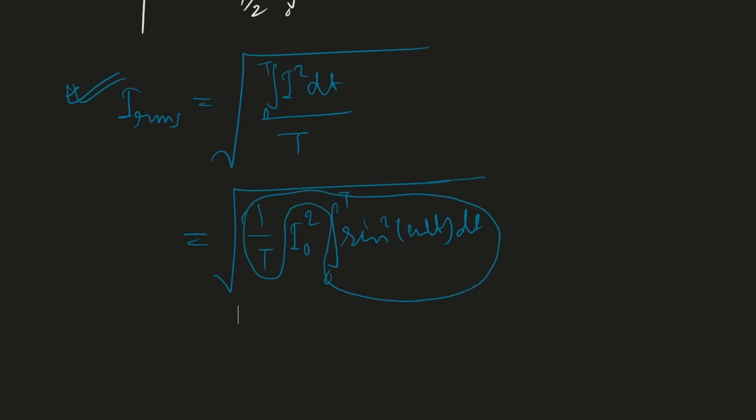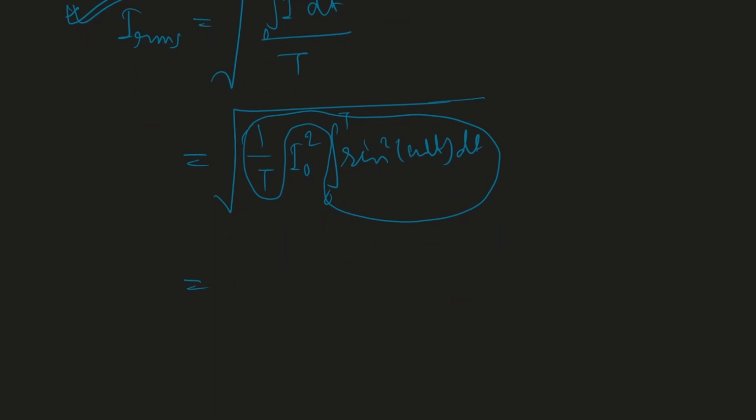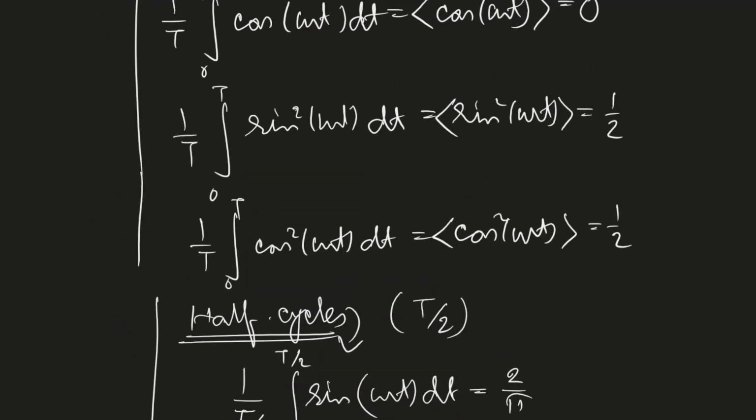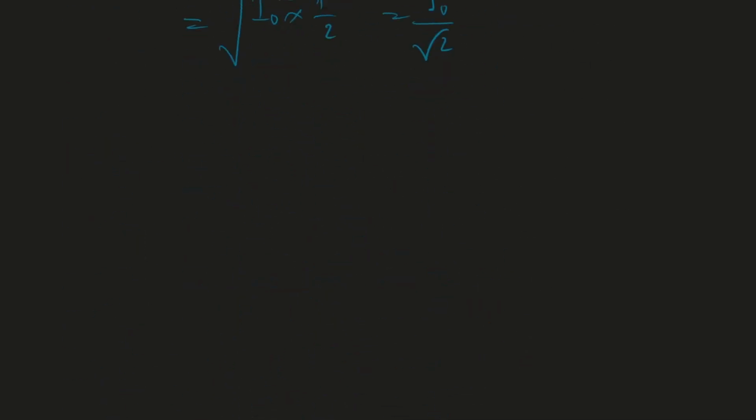So what I'm getting, this is 1 by 2, so this is I0 by root 2. Okay, how is it 1 by 2? This is the formula, so I think you can get. So for sinusoidal, I average is 0, and I RMS is I0 by root 2.